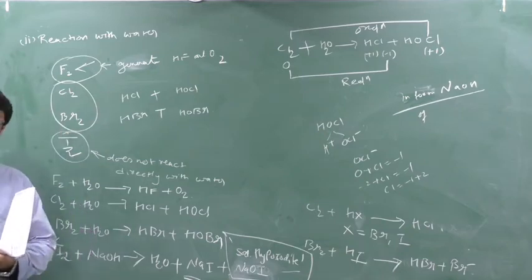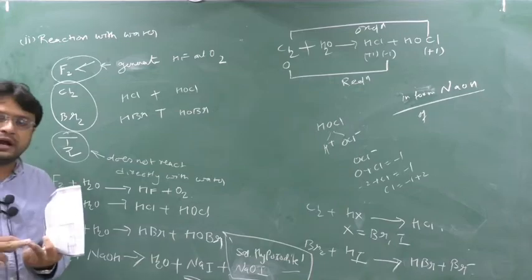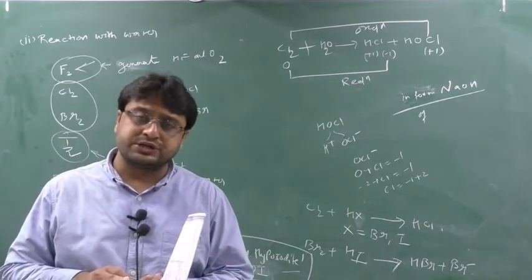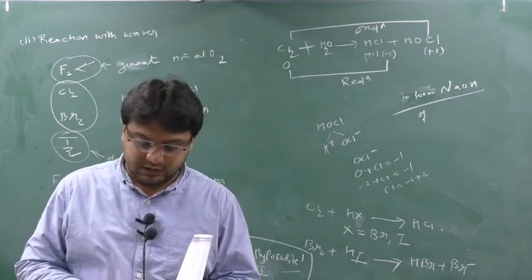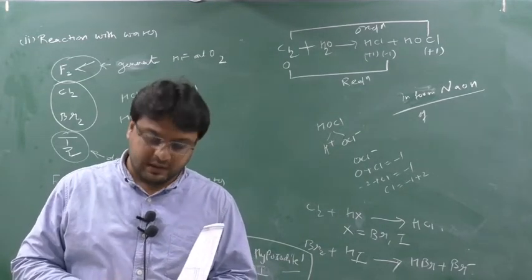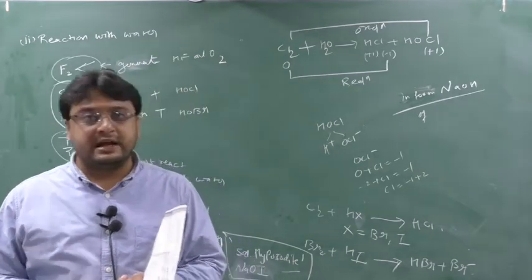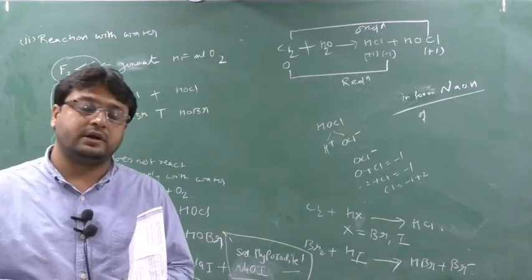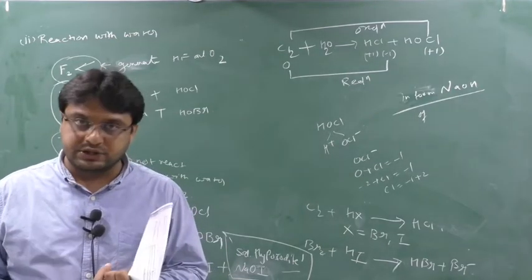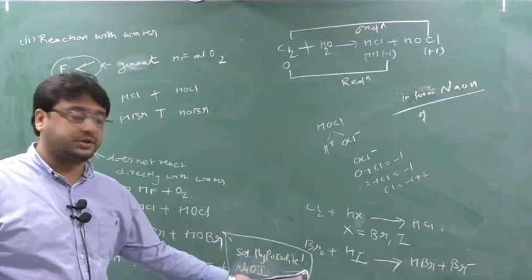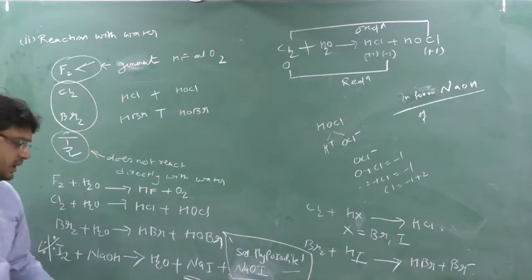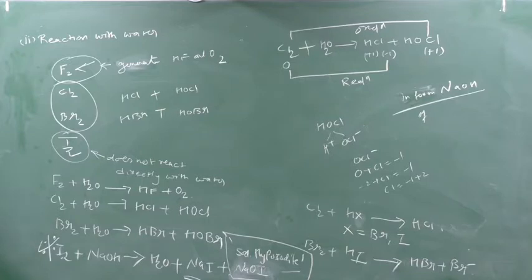Fluorine will react with water and will generate oxygen. Chlorine will react with water and will not generate oxygen. Instead, it will generate HCl and HOCl, so it will show the disproportionation reaction. The same reaction will be shown by bromine, but iodine will not react directly with water. It will react indirectly, that is, it will react with NaOH. And it will form what? Sodium iodide and sodium hypoiodite. This is very important, and it will generate one water. So these reactions are important to be remembered. Clear, students? Clear this part?